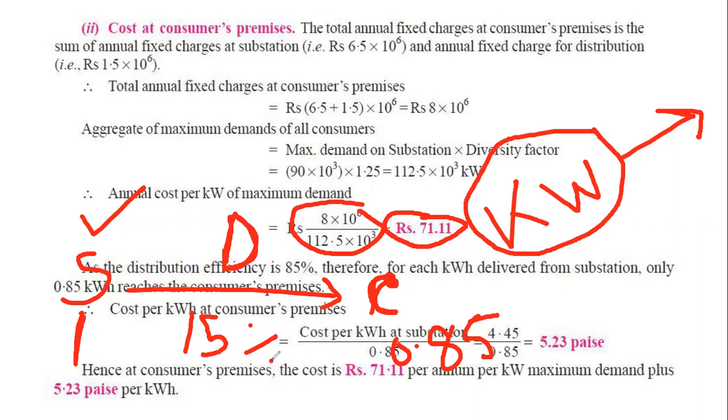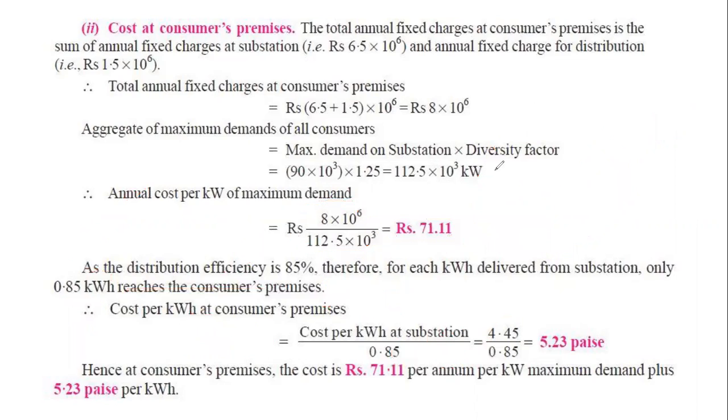So we will divide the 4.45 that we got at the substation level by 0.85, and we get 5.25 paisa, that is cent, at the consumer's level. So you see that at the consumer's level the value becomes increased because of the loss.